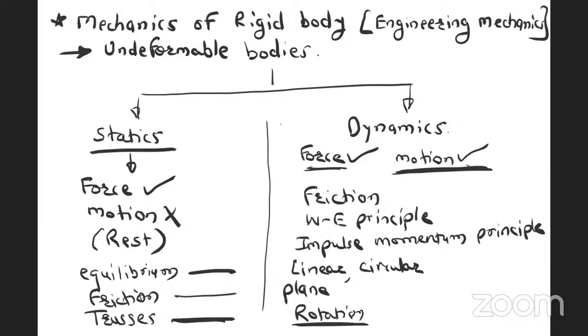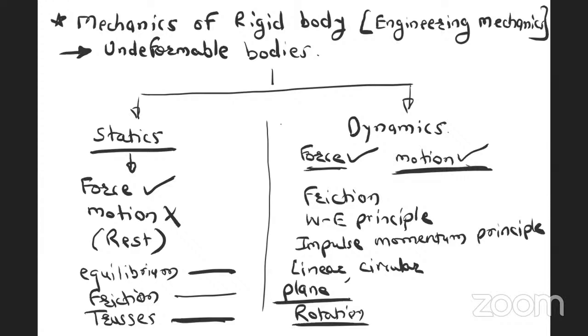Linear motion is due to force. Circular motion is due to torque. That means we have to see torque also, and force also. Then we have to see plane motion, for which an example is rolling, that is, rolling of a football. The motion of a football is plane motion. The football is moving in a linear direction, as well as rotating, having circular motion.